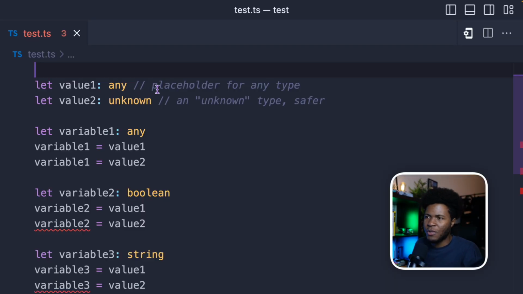The any type in TypeScript is a placeholder for any type. So it can be a boolean, a string, an object, while the unknown type in TypeScript is a placeholder for an unknown type. But what exactly does this mean?